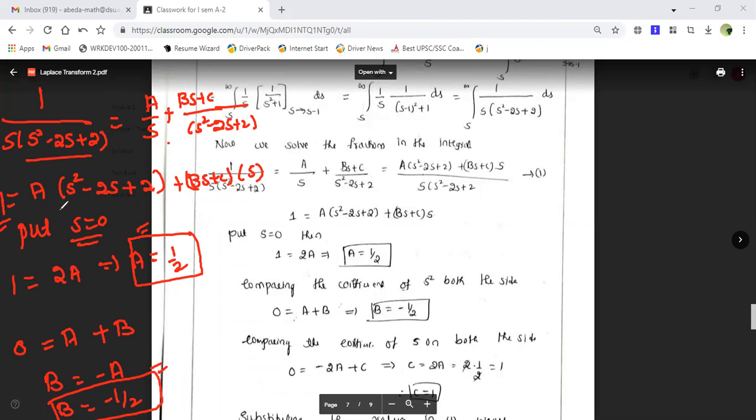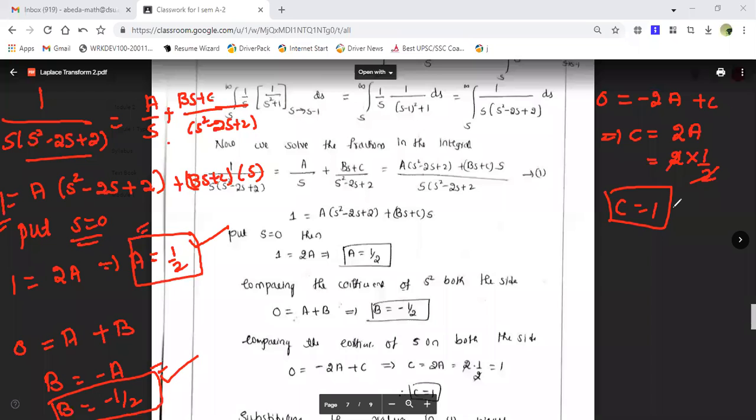Now comparing the coefficient of s on both sides. So it is 0 is equal to the coefficient of s here, which is minus 2a, and the coefficient of s here is plus c. So this implies c is equal to 2a, but a is known to me, that is 1 upon 2. So the c value is 1. Like this, I've got the value of a, the value of b, and the value of c.